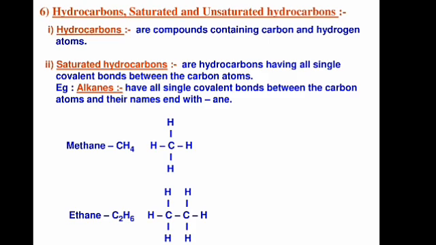For example, alkanes have all single covalent bonds between the carbon atoms and their names end with A and E. So we have methane, a carbon compound having 4 hydrogens and 1 carbon, and ethane having 2 carbons and 6 hydrogens. These are known as saturated hydrocarbons.